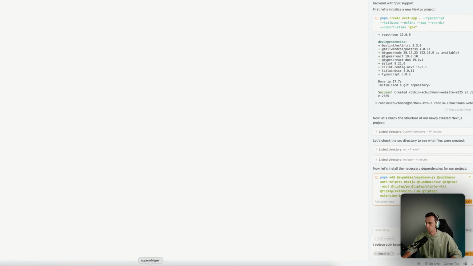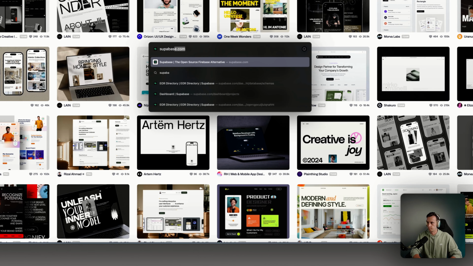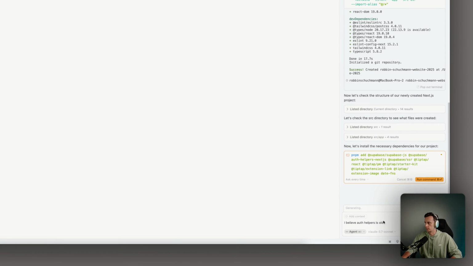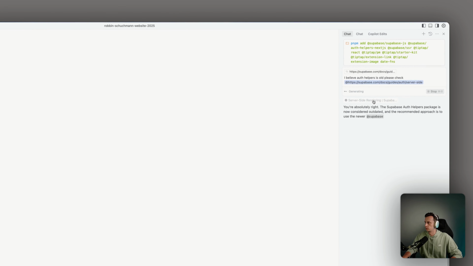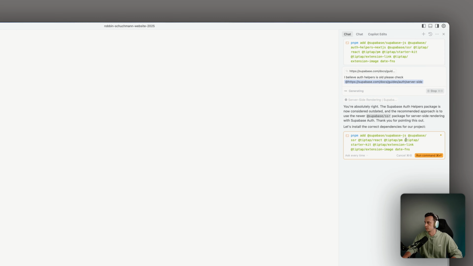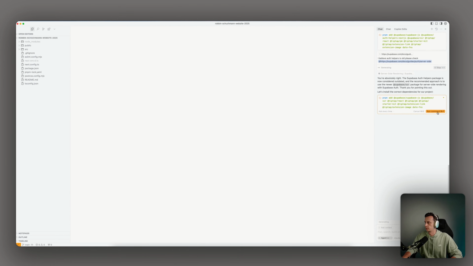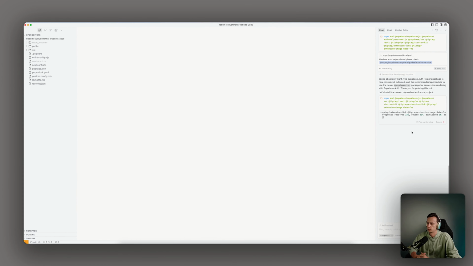So what I kind of want to do is Supabase SSR, and then please check. And then it will read the documentation of Supabase, and then it will install the right packages. See, so now it's Supabase.js and Supabase SSR, and it's skipping the old auth helper. Like I had some issues with my previous project, so that's how I know.